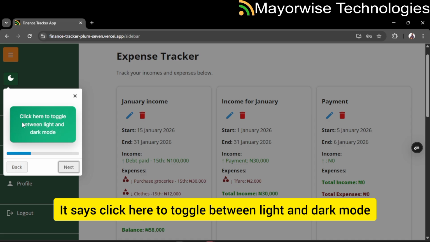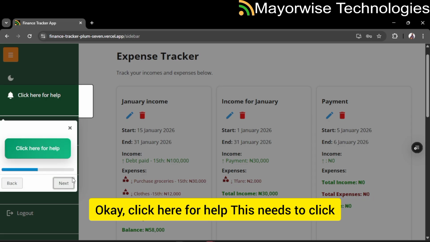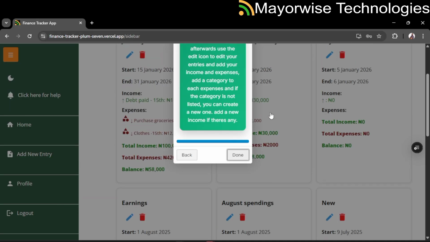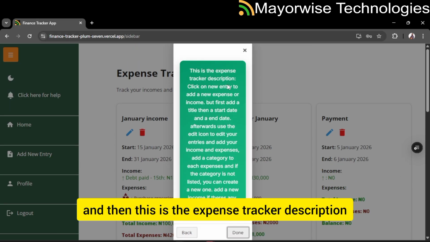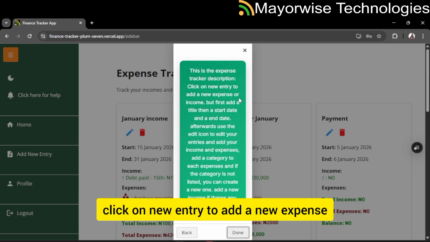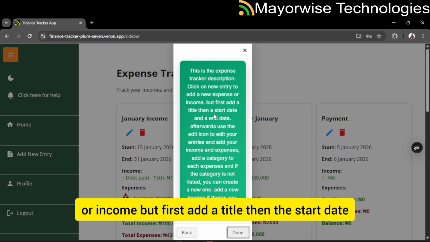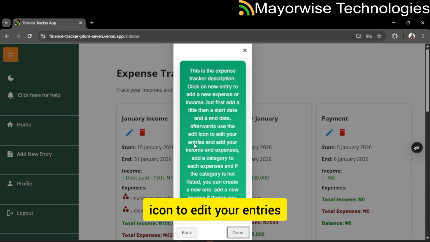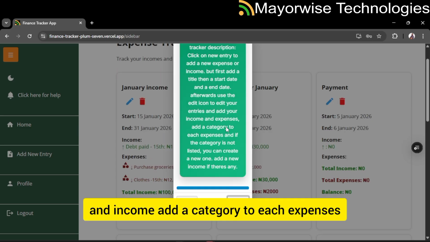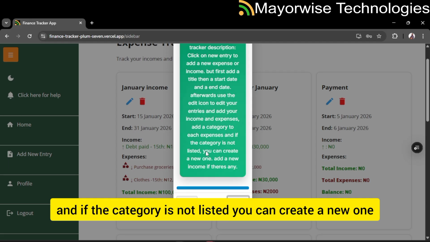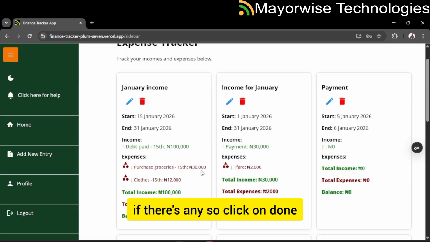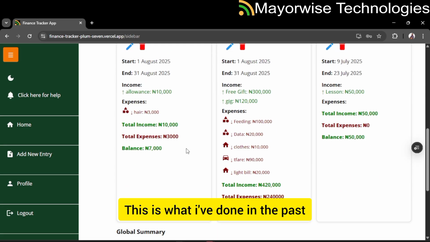It says click here to toggle between light and dark mode. Okay, click here for help. Click here to add a new entry. Click here to view your profile. And then this is the expense tracker description. Click on new entry to add a new expense or income. But first, add a title, then the start date and the end date. Afterwards, use the edit icon to edit your entries and add your expenses and income. Add a category to each expense, and if the category is not listed, you can create a new one and add a new income if there's any. So click on done. Okay, these are what I've done in the past.